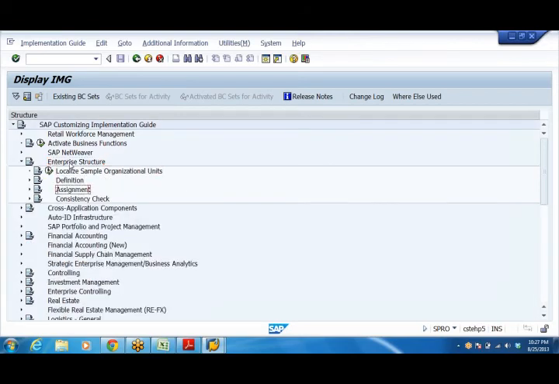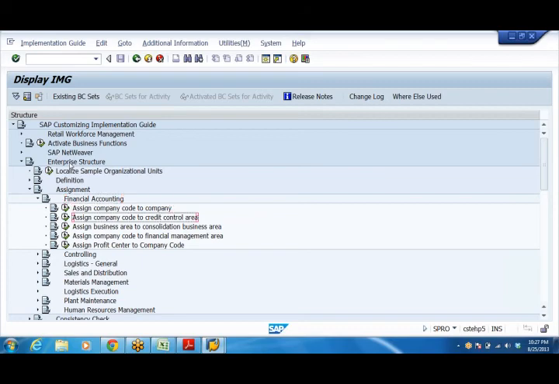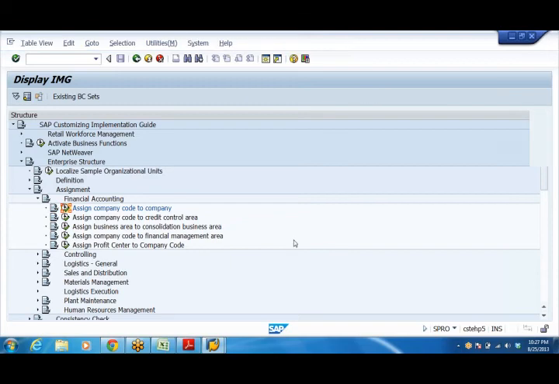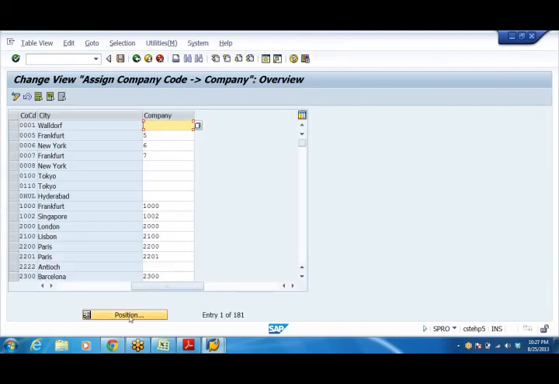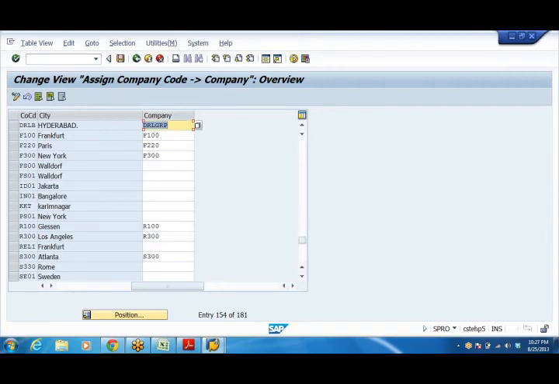Enterprise structure, assignment, financial accounting, assign company code to company. Here I need to go ahead, select our company code. The company code is, say for example, DRLB. Against DRLB, this DRLB belongs to Dr. Reddy's Lab group. Select your group.